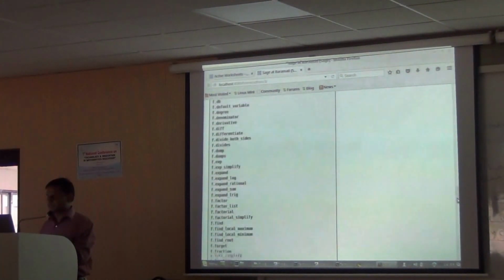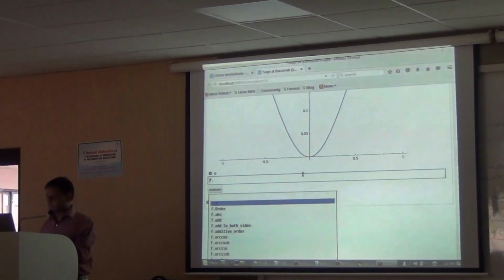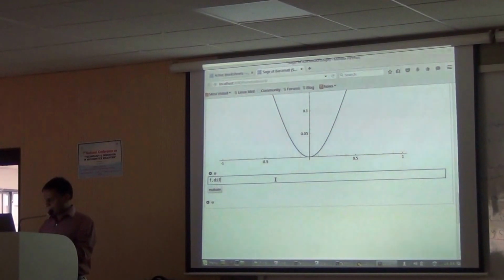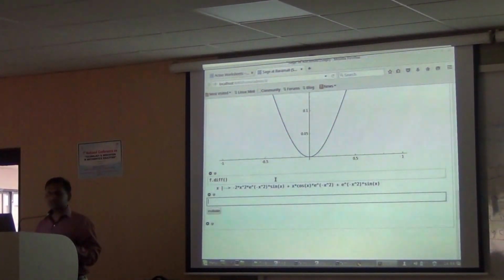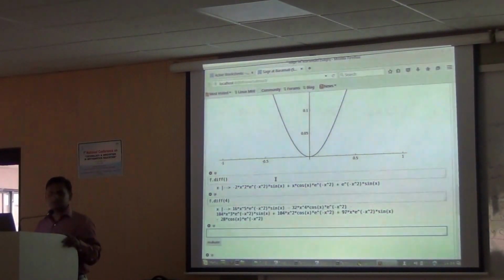You will see that there is one function called diff for differentiation. You can very easily guess. So if I say f dot diff, it will tell me what is the first derivative, right? If you say f dot diff, maybe 4, it will give me fourth derivative, right?